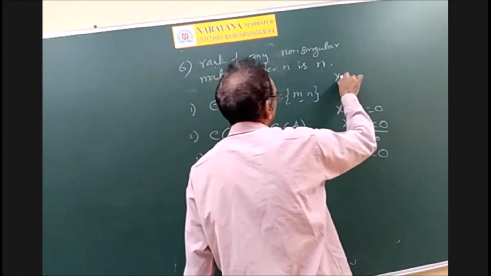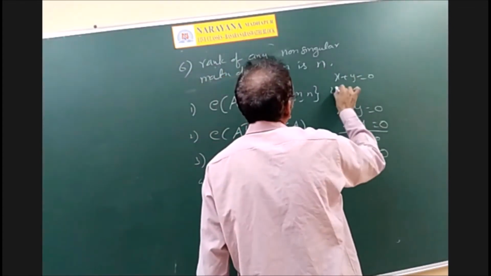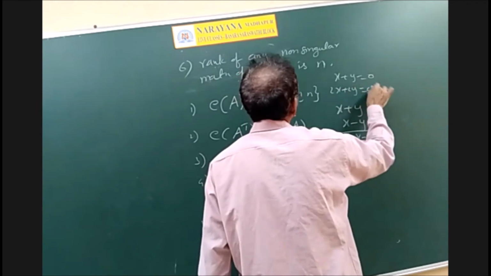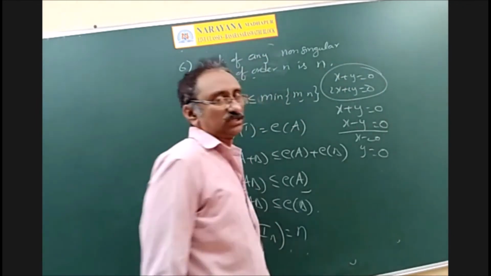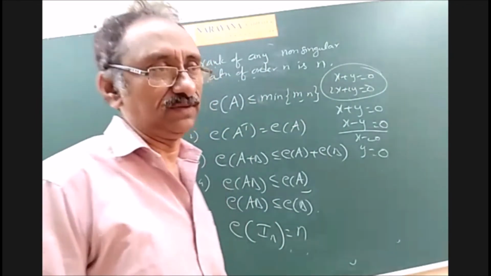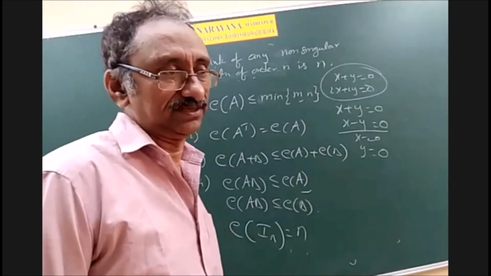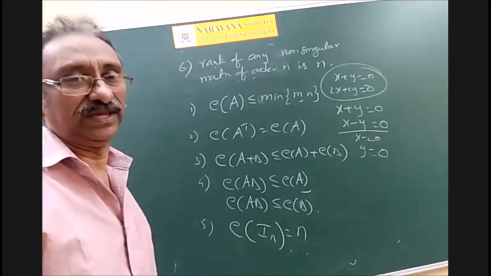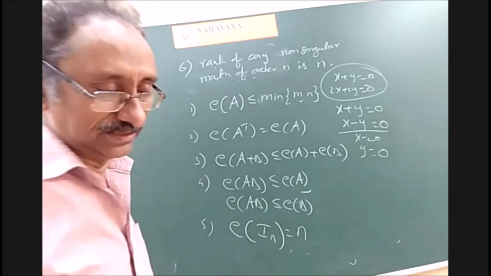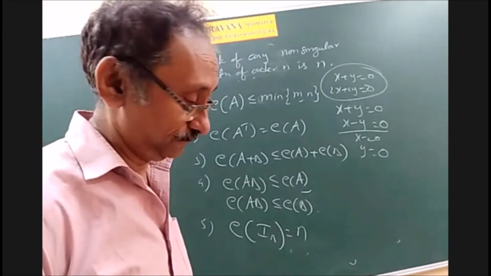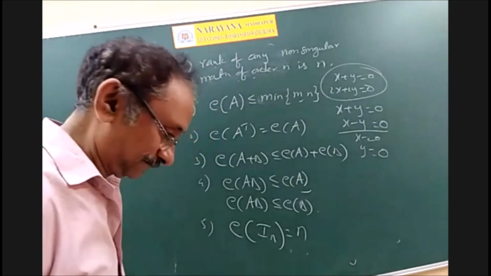Suppose x plus y is equal to 0, 2x plus 2y is equal to 0. Obviously both represent the same equation, x plus y is equal to 0. For each y, there exists one x. If y is equal to 1, x is minus 1; y is equal to 100, x is minus 100, like that. Okay? Sir, once can you write the general form of a homogeneous system?